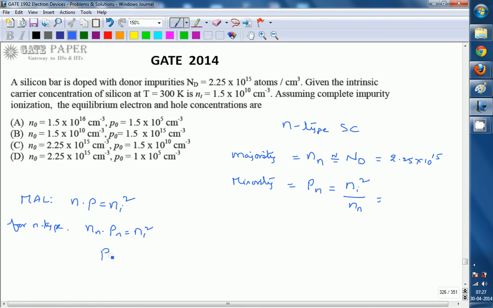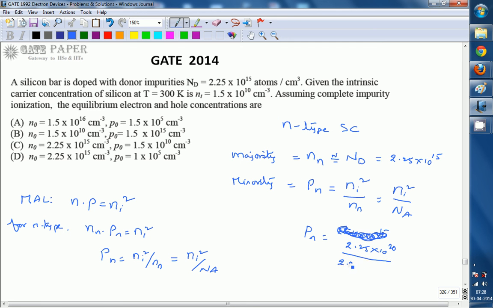So from this we can calculate minority carriers as Ni square divided by Nn, and if the impurity atoms are completely ionized, at that time we can write it as Ni square by Nd. So Pn, the hole concentration, is Ni square divided by Nd. Ni is 1.5 × 10^10, so Ni square is 2.25 × 10^20, divided by Nd, which is 2.25 × 10^15.